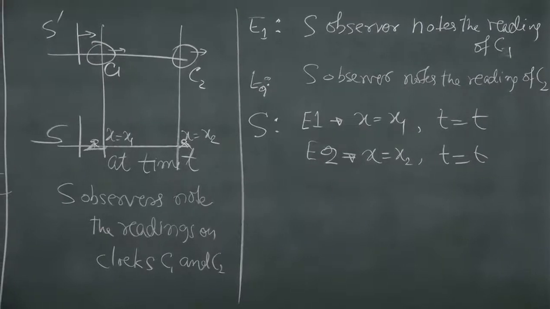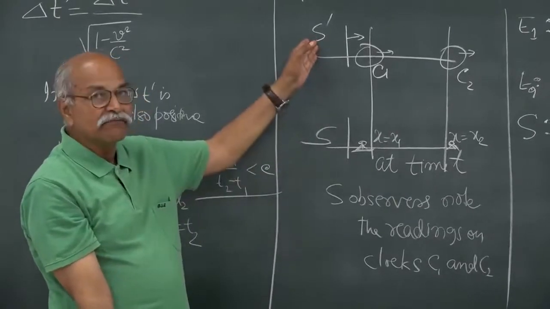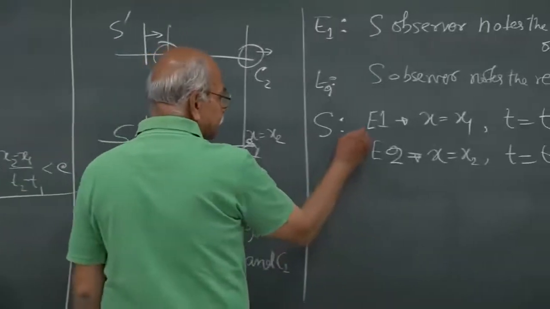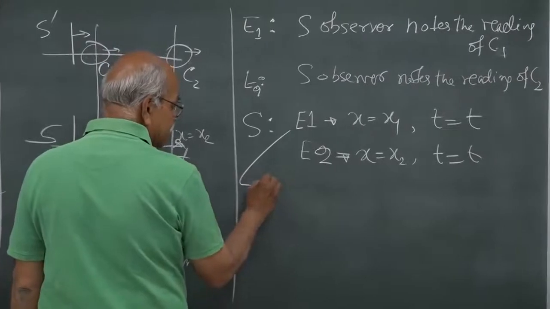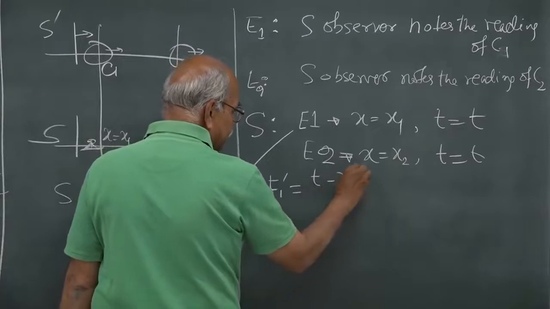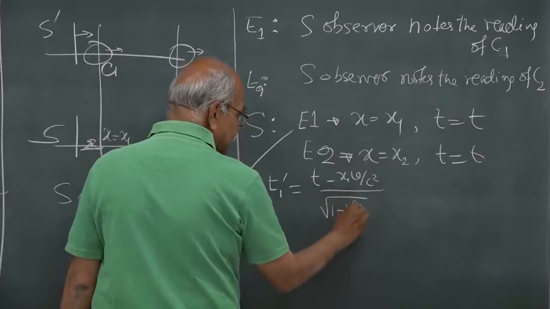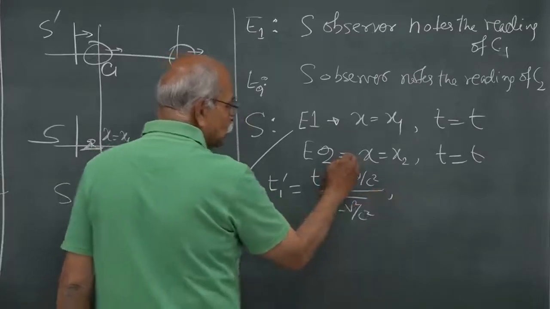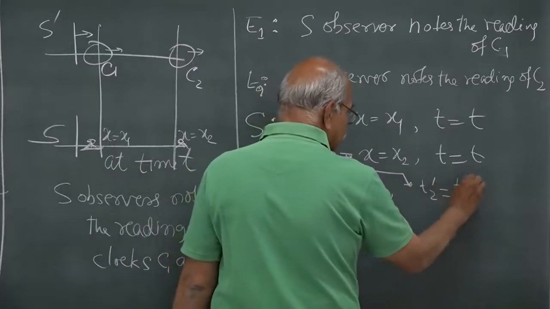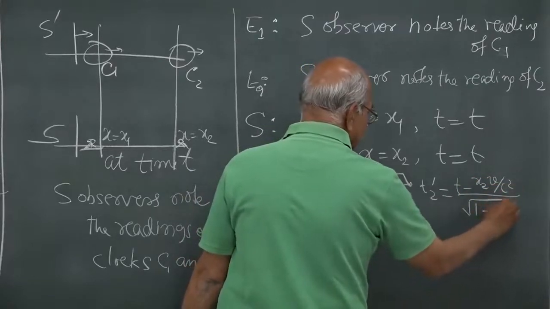What is the time of these two events in frame S prime? We can use the Lorentz transformation. For E1 we can write T1 prime is equal to T minus x1 v by c square, divided by square root of 1 minus v square by c square, and for E2 we can write T2 prime is equal to T minus x2 v by c square, divided by square root of 1 minus v square by c square.